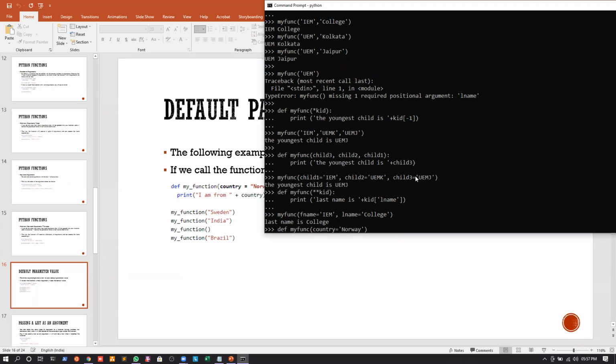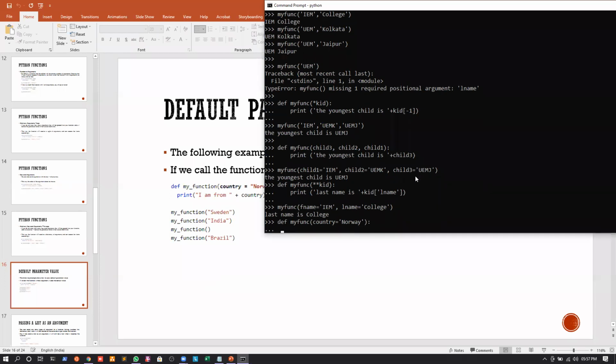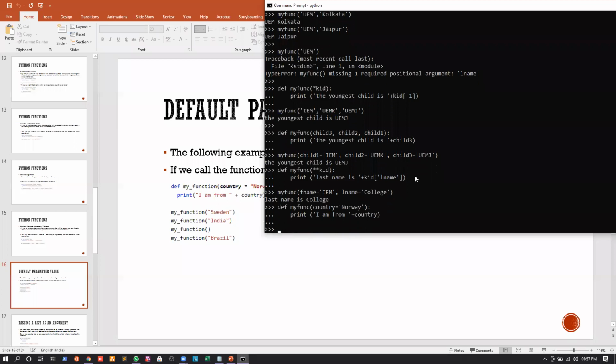And I will give a colon, and I will print that I am from, and then print country.